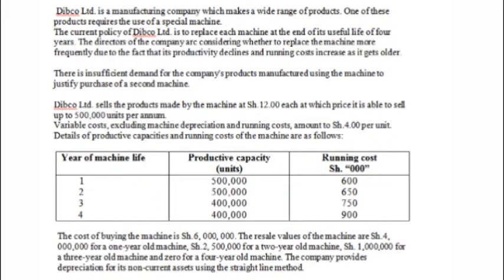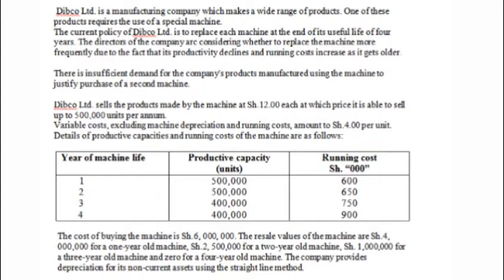Looking at the table again, you can see the productive capacity of the machine. The highest number of units the machine can produce is 500,000, and we are told that is the capacity of the machine per annum. So we've been given the selling price of each unit.